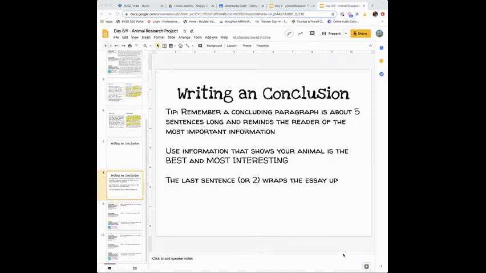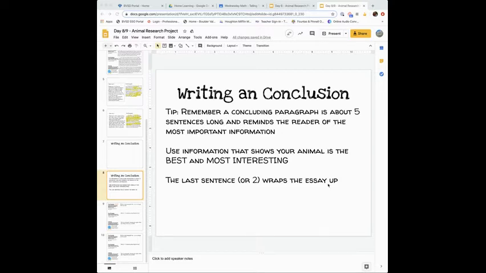Okay, third graders, we are to the final day of writing for our animal research projects. You already have all of the ideas in order to write a conclusion. In fact, we have some extra slides we haven't used yet. We're going to use those slides to write our conclusion today.